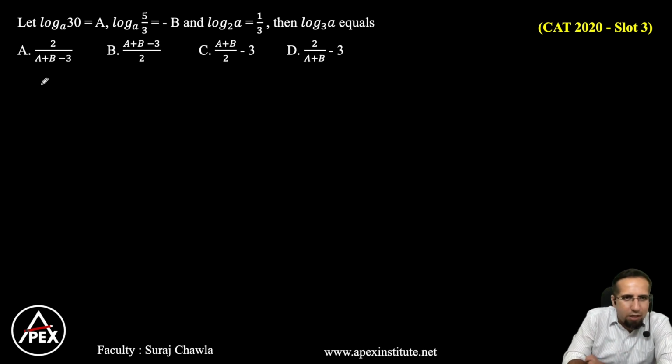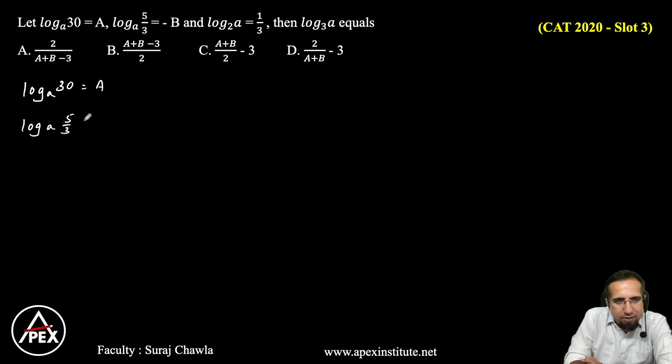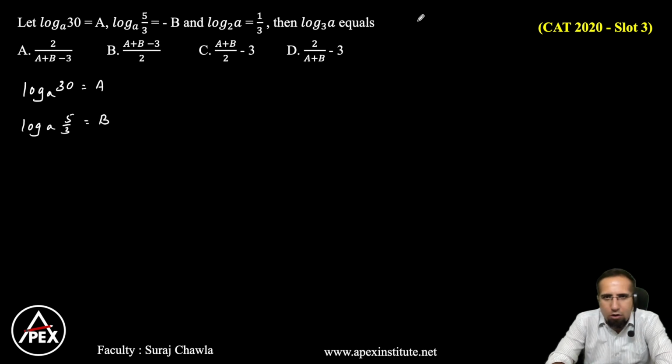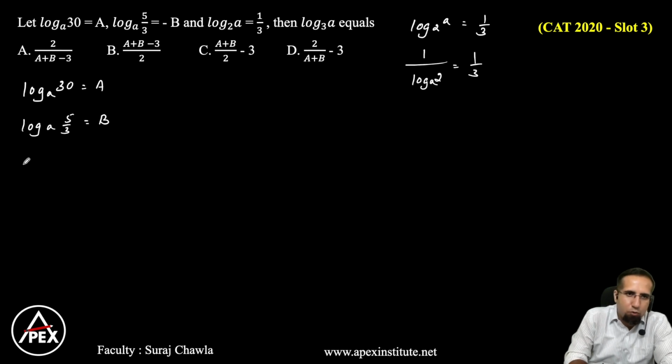Now let's try to understand this last question. This last question says I have log 30 base A is equal to capital A, and I have log 5 by 3 base A is equal to capital B. Now I have log A base 2 is equal to 1 by 3, which can be written as 1 by log 2 base A is equal to 1 by 3, or we can conclude that we have log 2 base A is equal to 3.